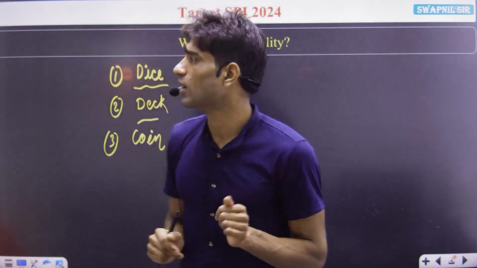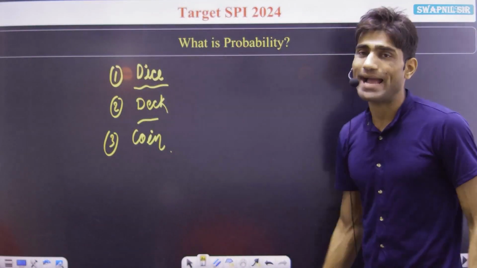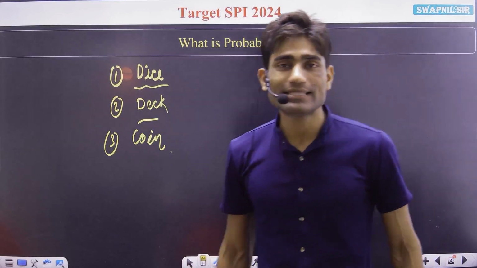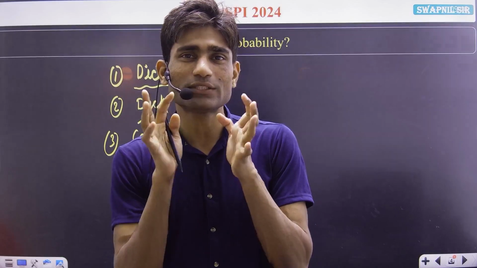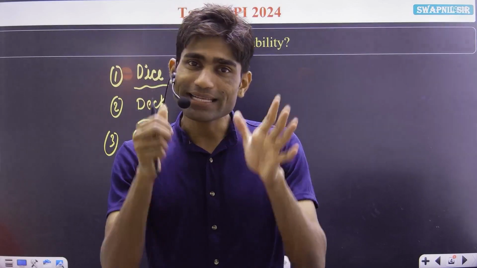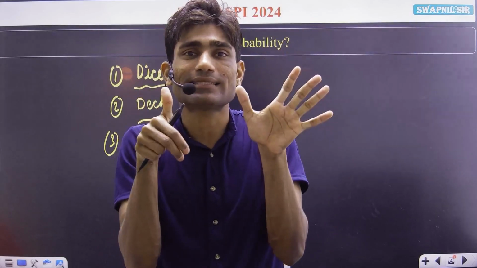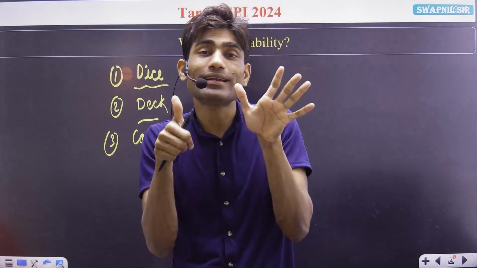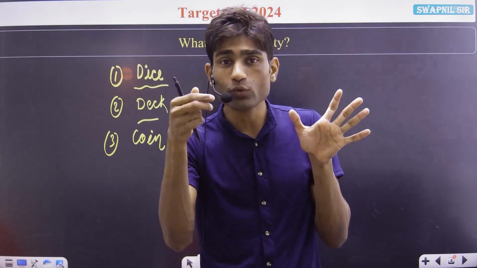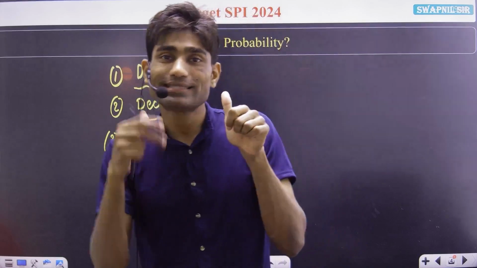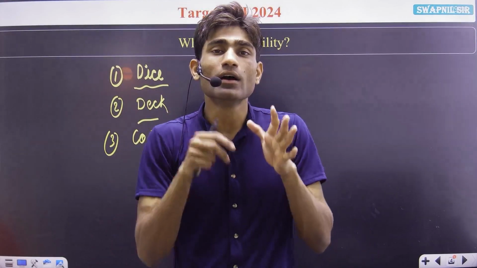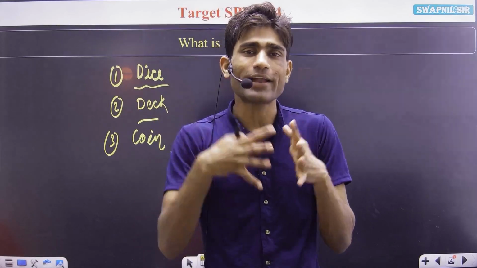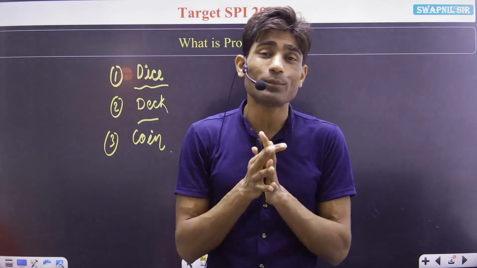Now dice, let me explain what we have here. Dice is like a square based shape, a solid shape having a total of 6 sides. Every side of the dice contains one number: 1, 2, 3, 4, 5 and 6. All numbers are given on the complete surface of this dice.